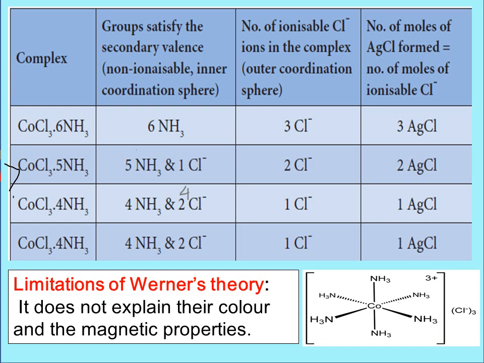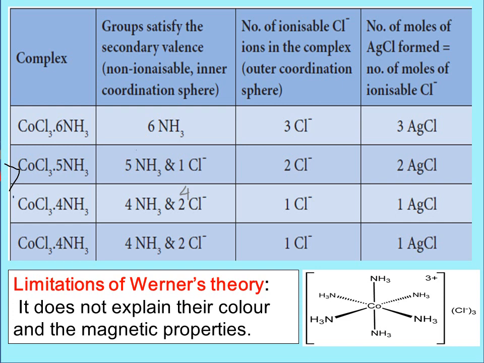will take up the inner sphere, which is a non-ionizable sphere, and 2 of the chloride ions will take up the outer sphere, which is the ionizable sphere, and hence when you treat the complex with silver nitrate solution, it provided these 2 chloride ions as 2 moles of silver chloride.